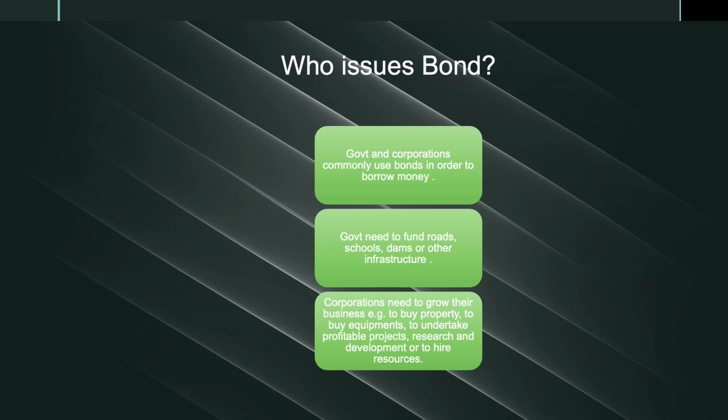Most bond issuers are governments, corporates, banks, etc. Governments need to fund roads, schools, dams, or other infrastructure. Corporations need to grow their business, for example, to buy property, to buy equipment, to undertake profitable projects, research and development, or to hire resources.